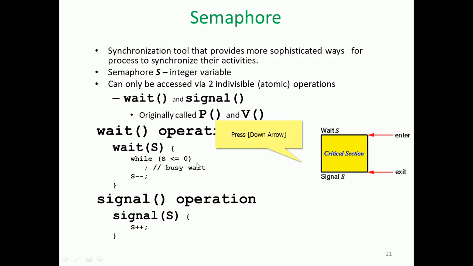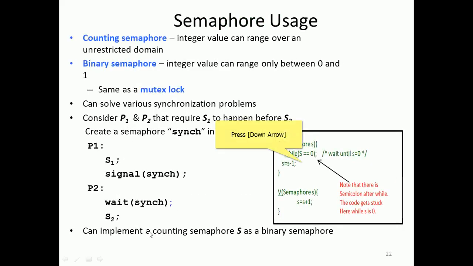So the wait operation, wait(S), is: while S is less than or equal to 0, busy waiting, otherwise it will be decremented. If S is greater than 0, it is decremented by 1, which means the process has entered the critical section. Signal is the exit, where it increments S. That is how the semaphore is discussed.